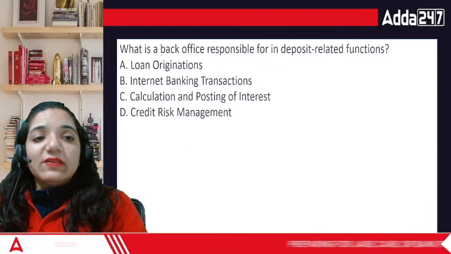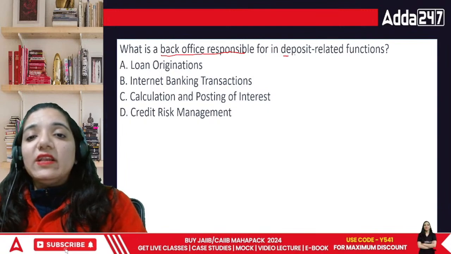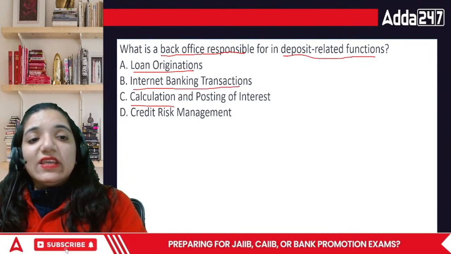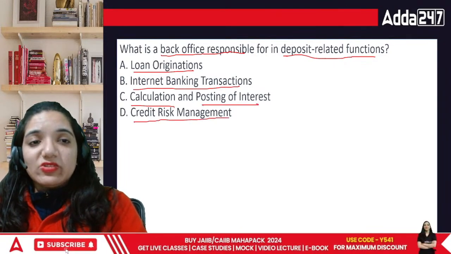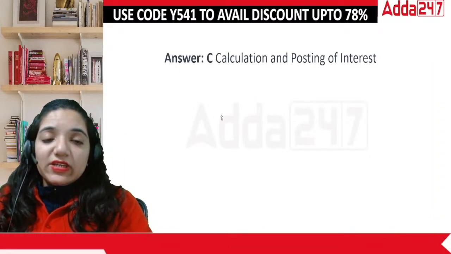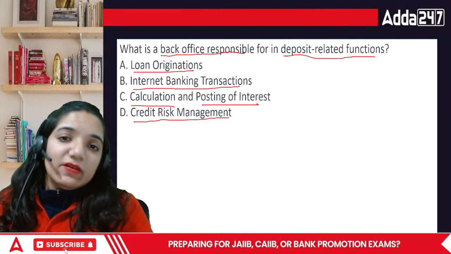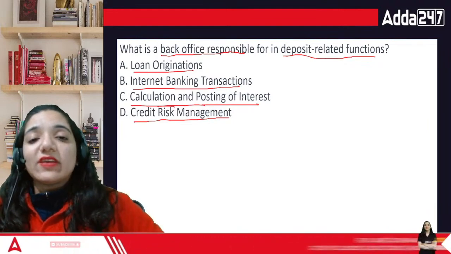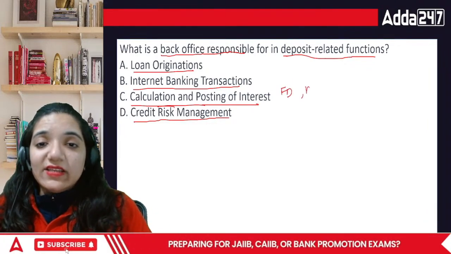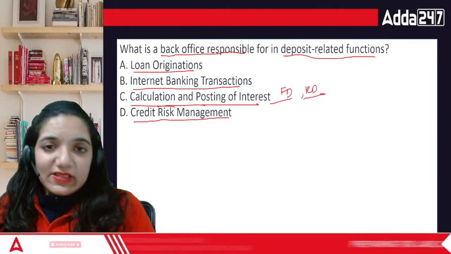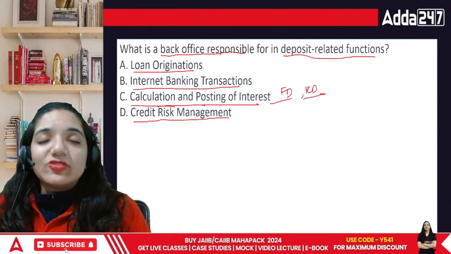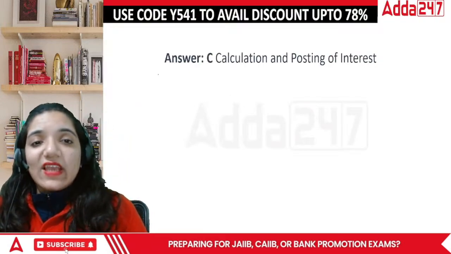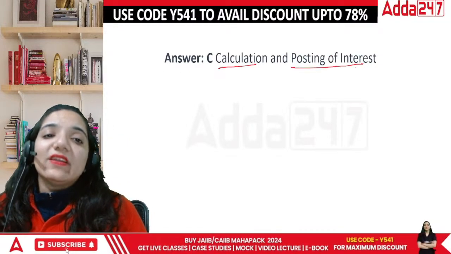Okay. What is the back office responsible for in deposit related functions? Loan originations, internet banking transactions, calculation and posting of interest, or credit risk management? Okay, so we're talking about the back office in terms of deposit related functions. They are looking at calculation and posting of interest. How are they looking at it? For example, if you look at the FDs, RDs, so they calculate the interest. It is always done by the core banking solution. CBS goes through that, and then it takes care of the entire working further. So the answer is calculation and posting of interest. Okay.